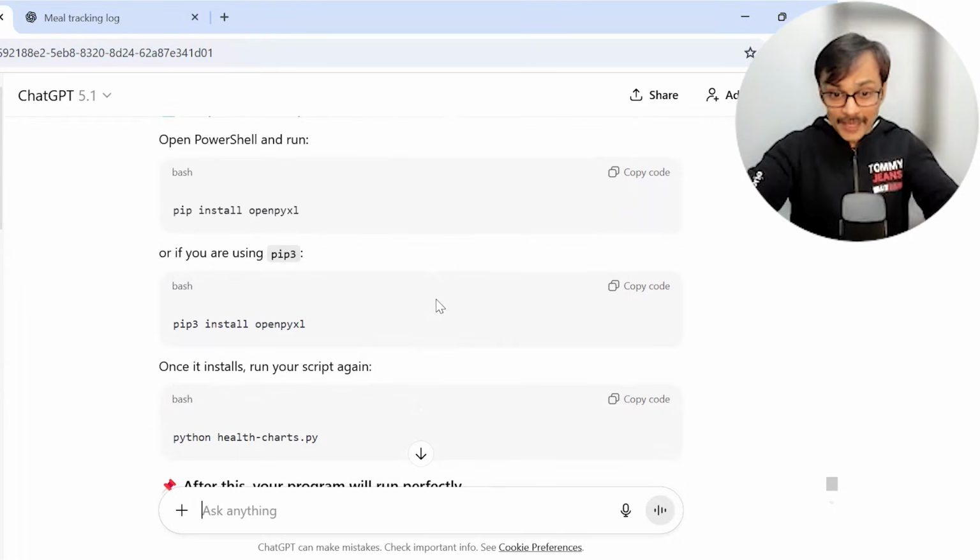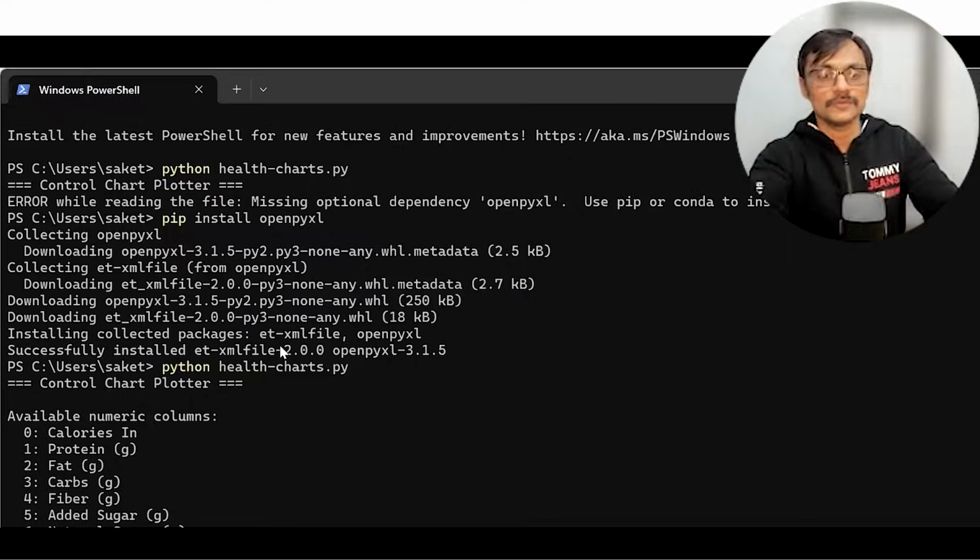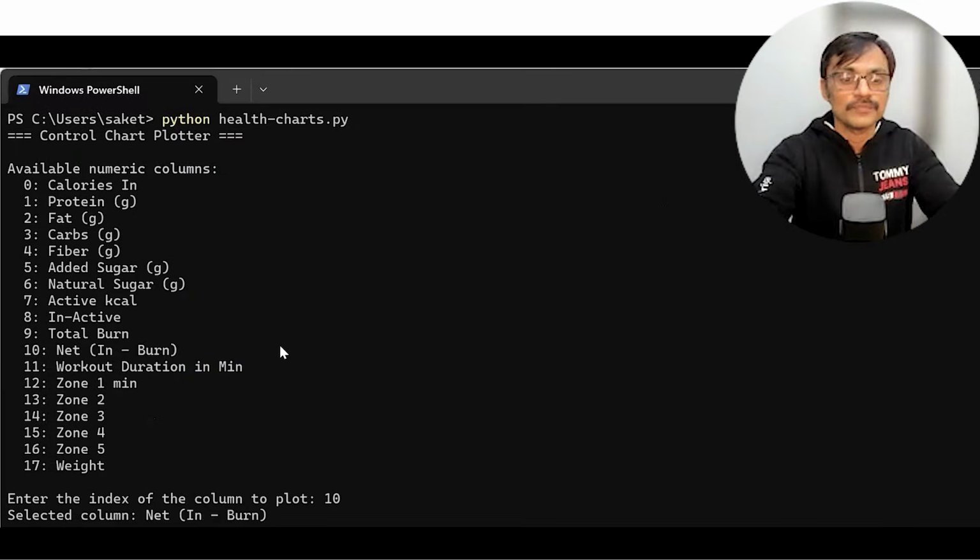Now it already changed the name of the file. It says, then you run this after you do this. Okay, I do that again. So here I did it again, and here it started working. I did a pip install of openpyxl, so it installed something. Then I did python healthchart.py, and it started working. Let me show how it works.